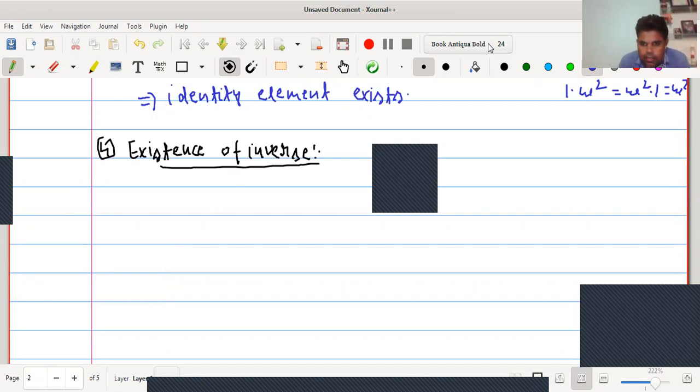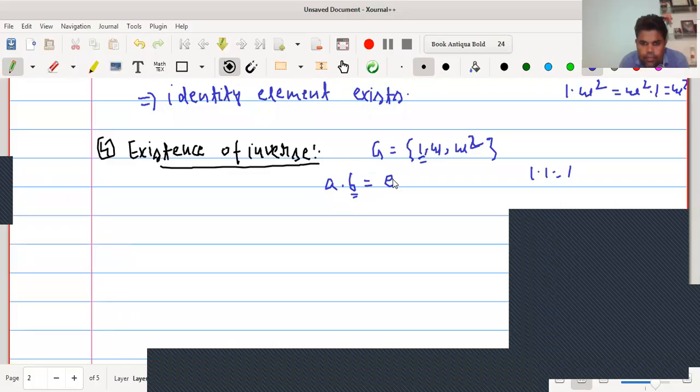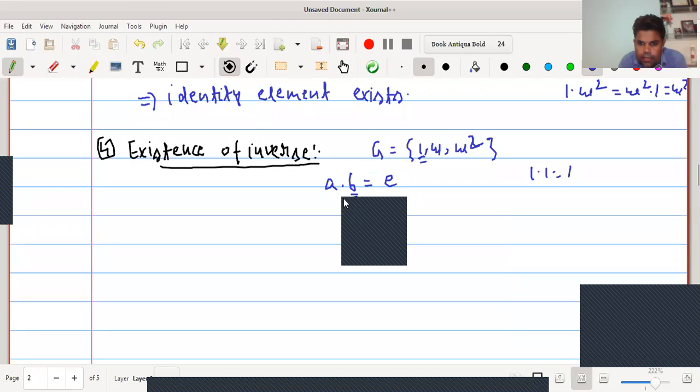We know that inverse of 1 is 1 because 1 into 1 equals 1. The definition of inverse is: B is said to be inverse of A if A dot B equals E. This should be true for all elements. So 1 is called the inverse of 1 because 1 dot 1 equals 1.